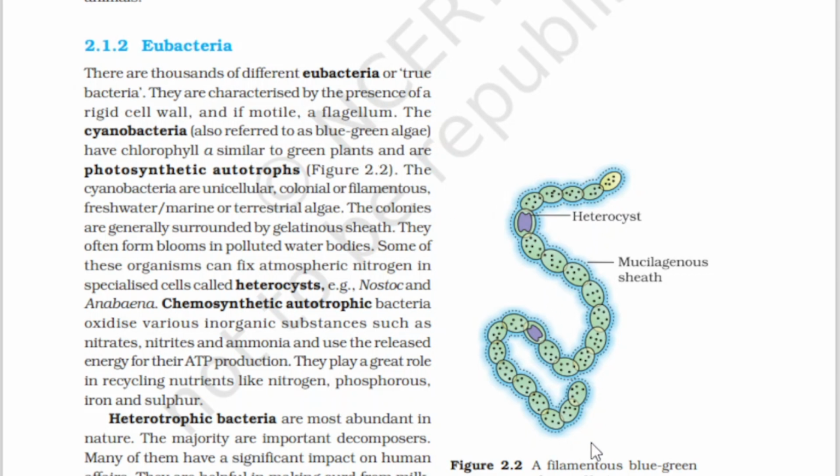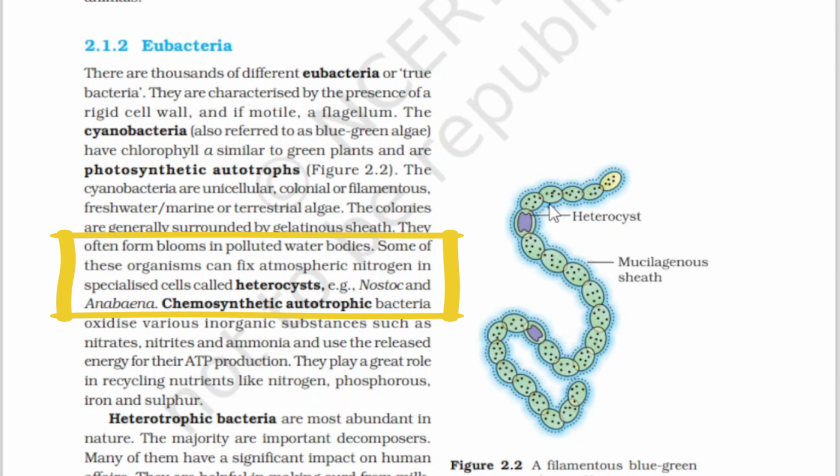Here we have a filamentous blue-green algae. The cyanobacteria are unicellular, colonial, or filamentous, freshwater or marine or terrestrial. The colonies are generally surrounded by a gelatinous sheath. They often form plumes in polluted water bodies. Some of these organisms can fix atmospheric nitrogen in specialized cells called heterocysts. So questions will be like, in which part of the eubacteria can atmospheric nitrogen be fixed? So it is the heterocyst.